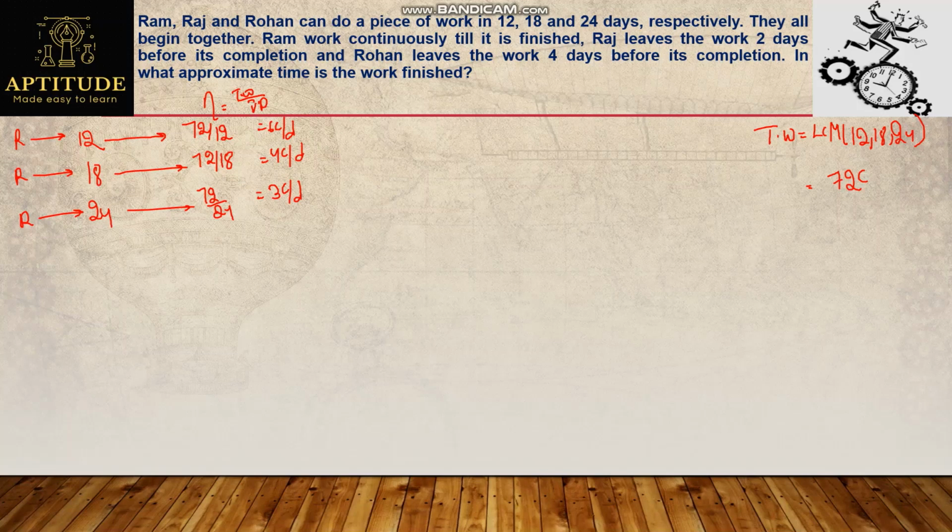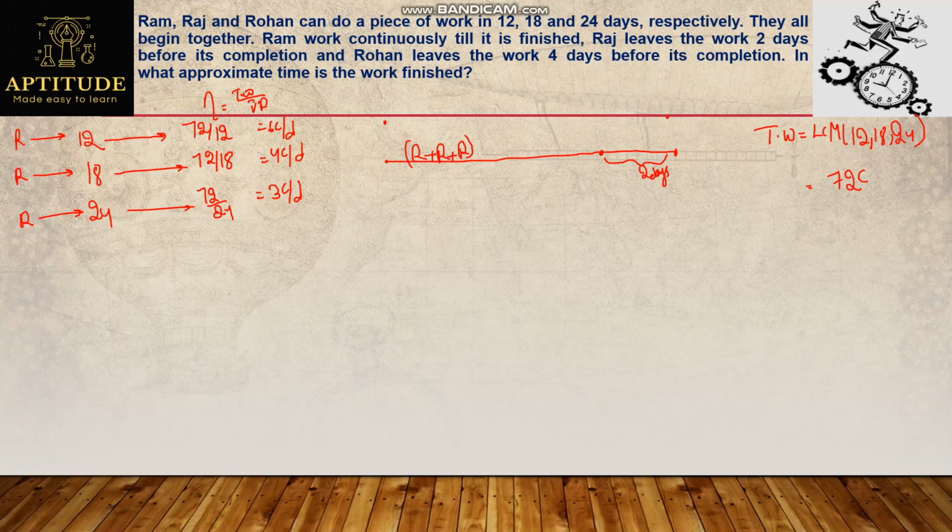Now the question says they all begin together. Initially, they started the work together. We can represent this on a timeline. Ram, Raj and Rohan all started and worked for some days. Ram worked continuously till it is finished, so Ram worked throughout the entire period from here to here. Raj leaves the work 2 days before its completion, so Raj left the work 2 days before completion, which means in the last 2 days Raj is not working.